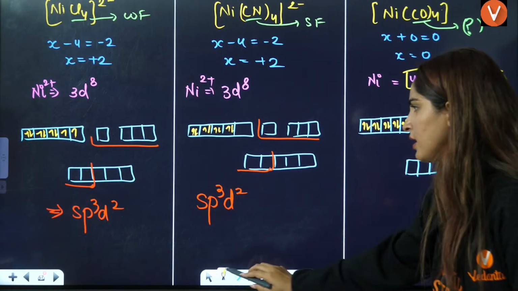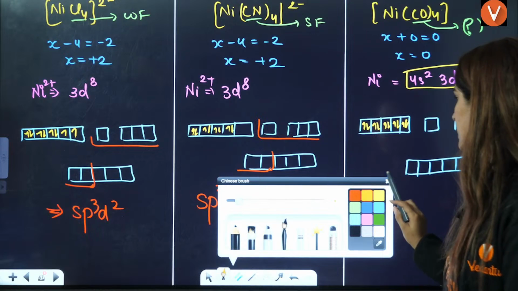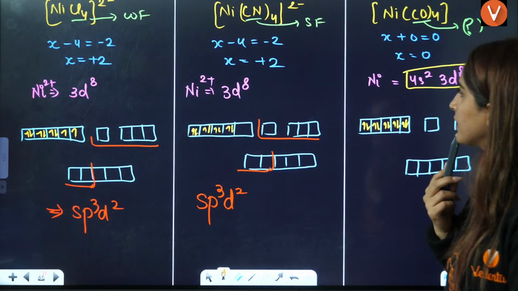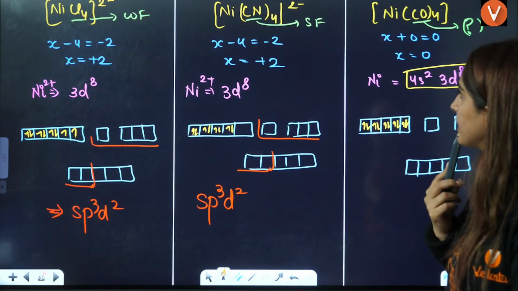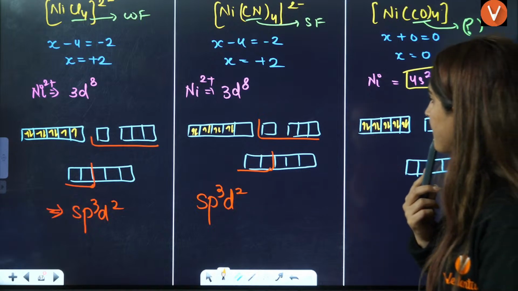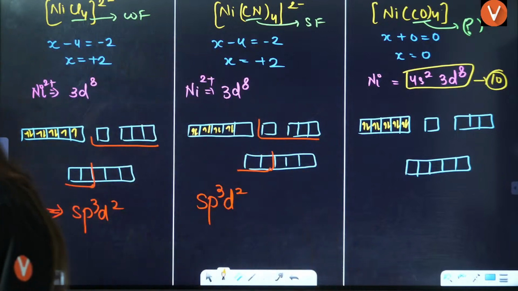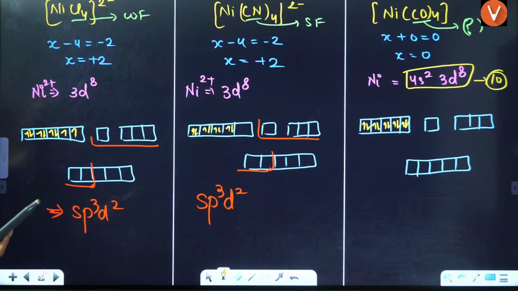I think there is some confusion that we have done. Again it will be sp3d2.